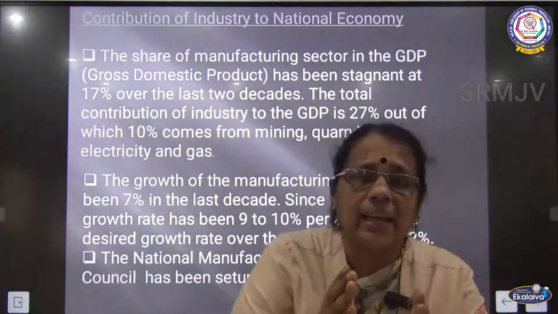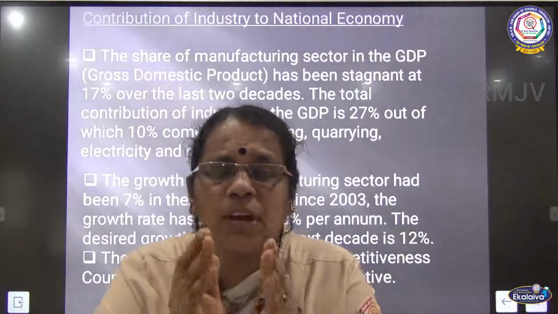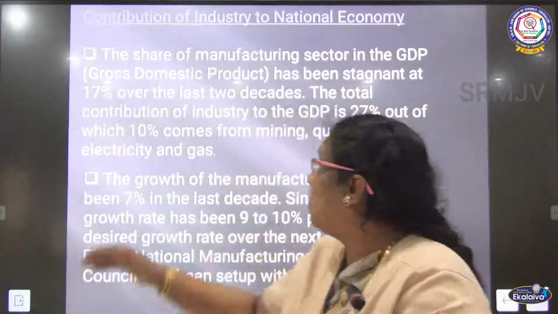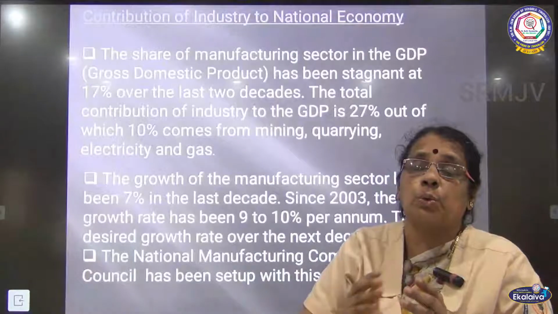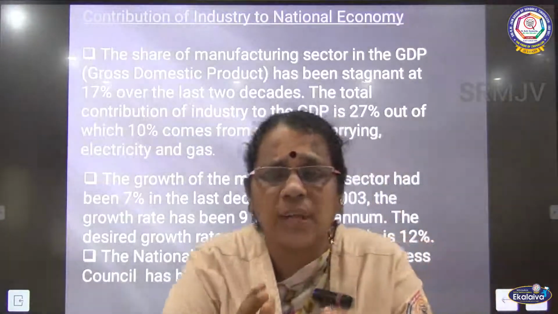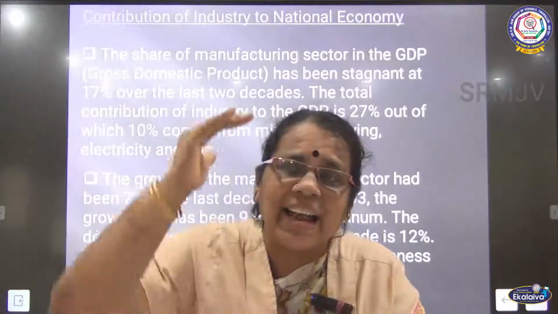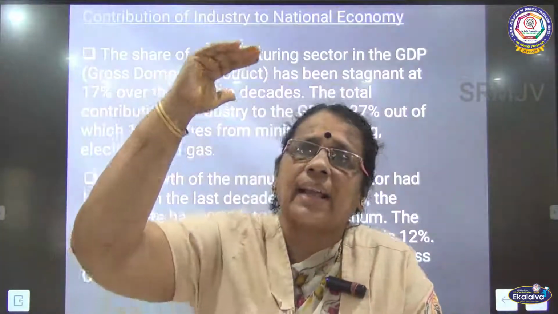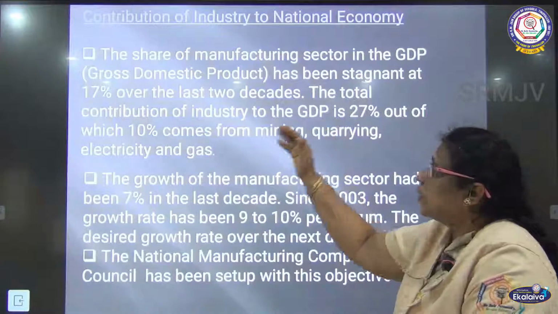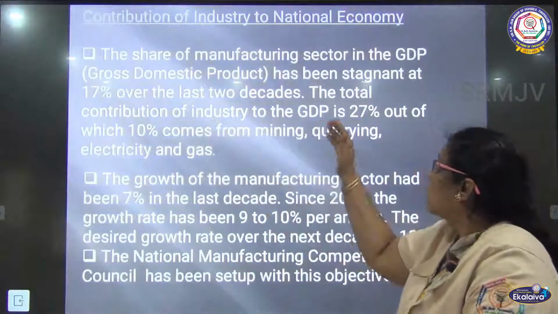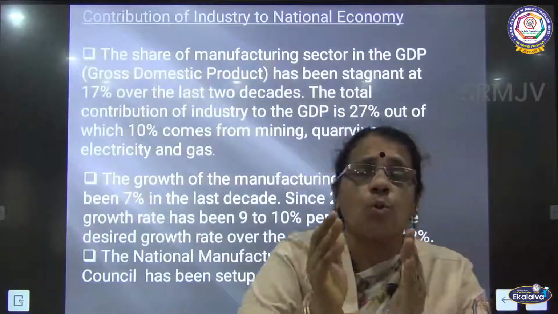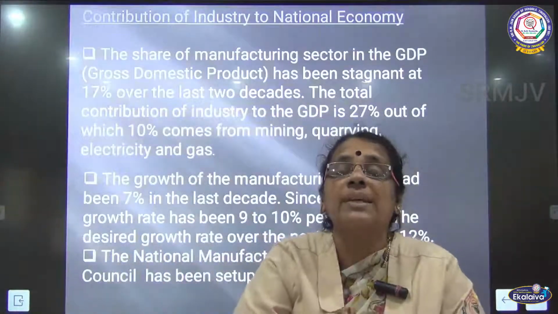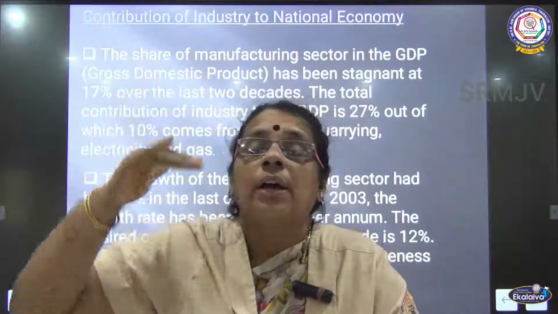The contribution of industry towards GDP is stagnating at 17% over the last 2 decades. The total contribution of industry to the GDP should be 27%, but we have not achieved 27%.